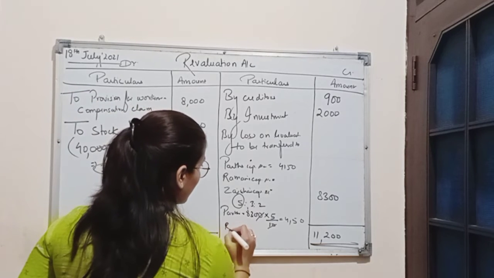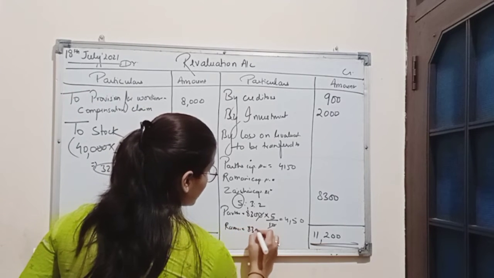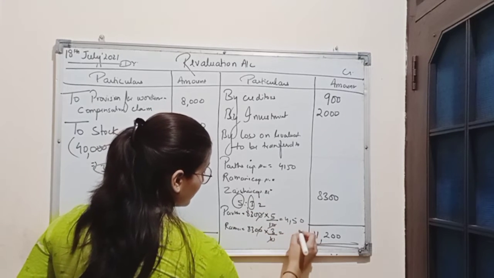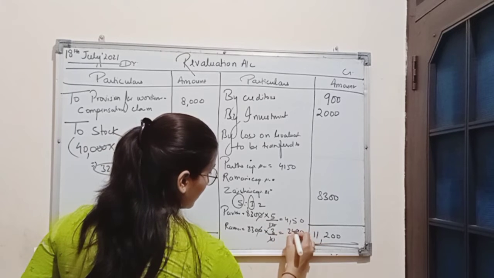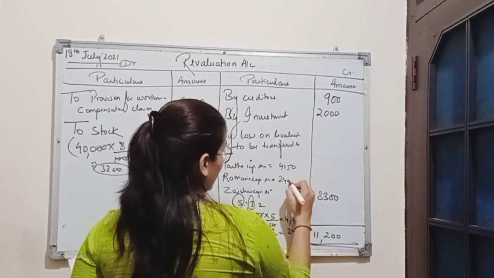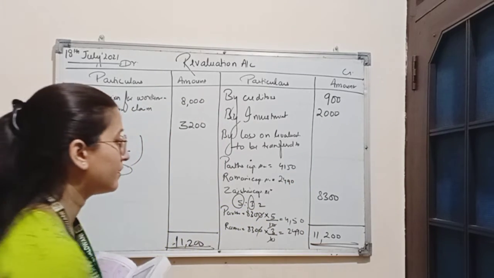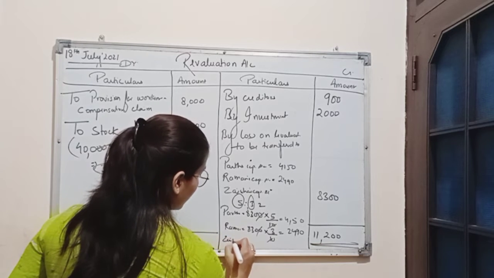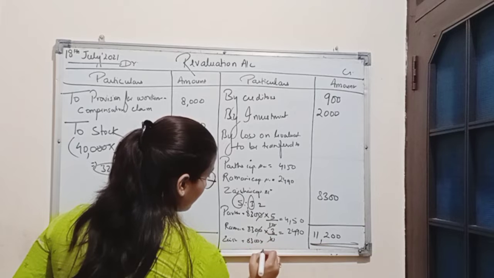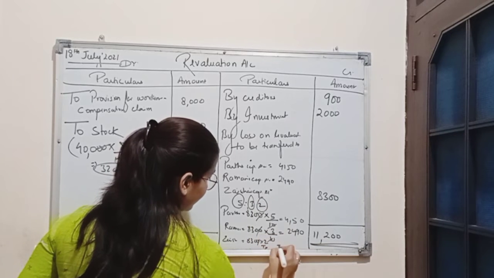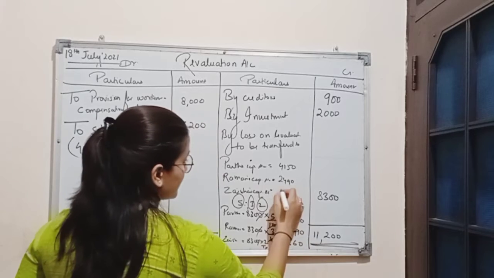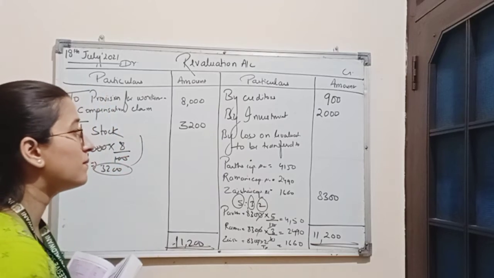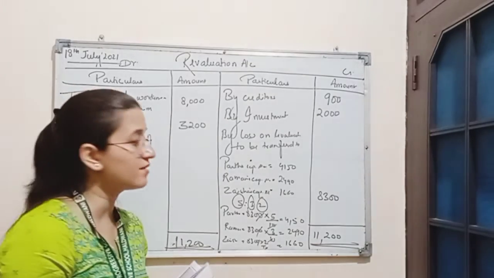Next we have Raman. Total loss is 8,300. Raman's share is 3/10. So here the amount is 2,490, which will be borne by Raman. Now Zaisha's capital account will be debited with the amount 8,300 multiplied by 2/10, which is 1,660. So this is the distribution of loss which will be paid by all the old partners in their old ratio.